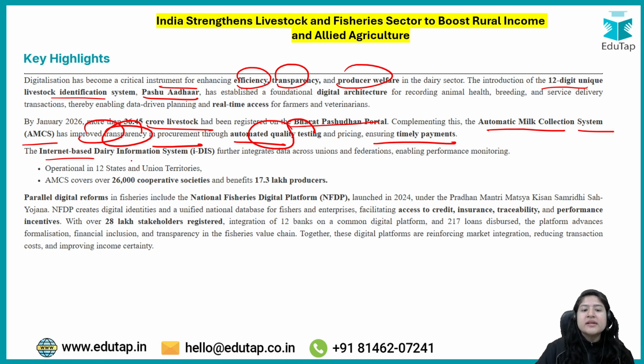Besides this, there is the internet based dairy information system. The aim is to integrate all the data that exists around the union and federation, so that again we can have proper data on how many dairy farmers we have, and then come up with policies and everything. Similar to livestock, for the fisheries department also we have the national fisheries digital platform.